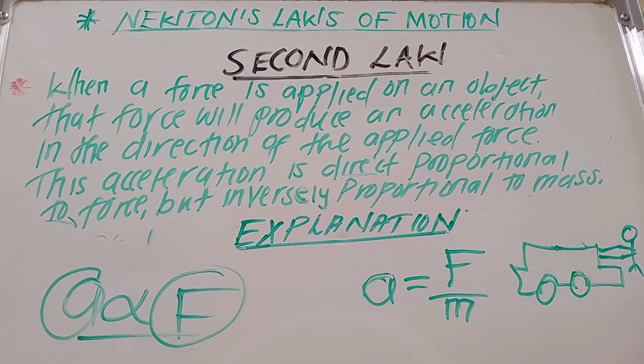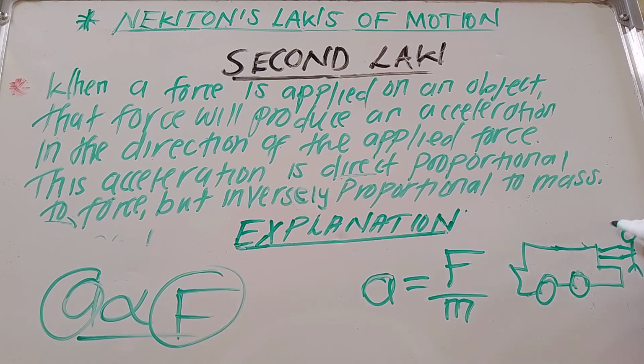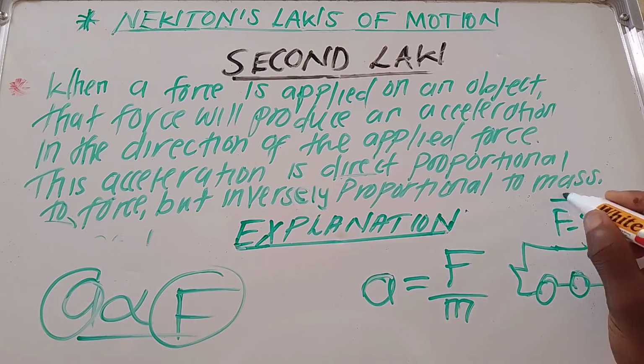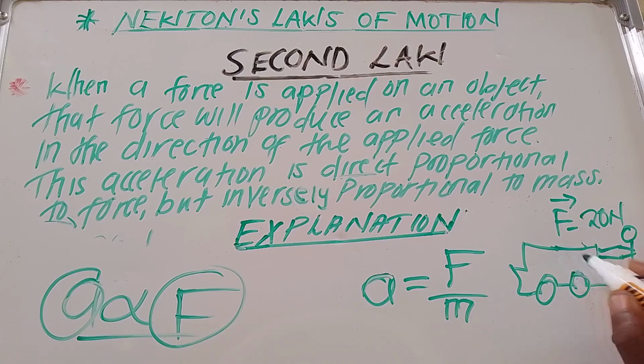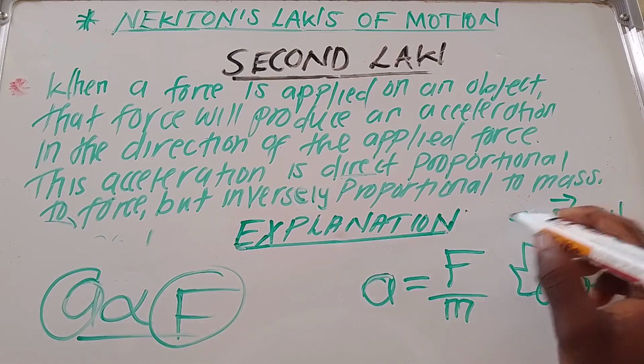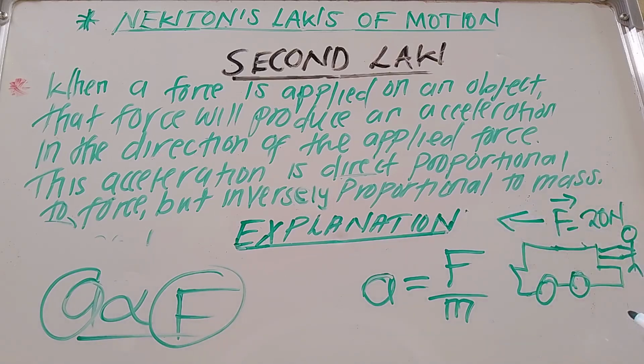Then maybe we call another person. Maybe this person is exerting a certain force of 20 newtons on this car, and this force is being applied in this direction. Then we call another person.